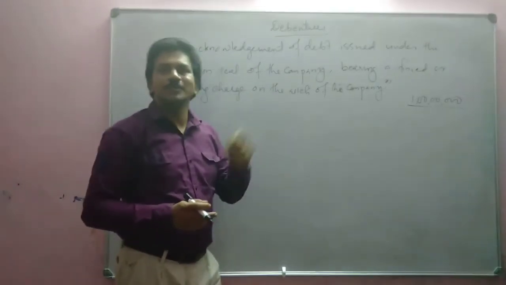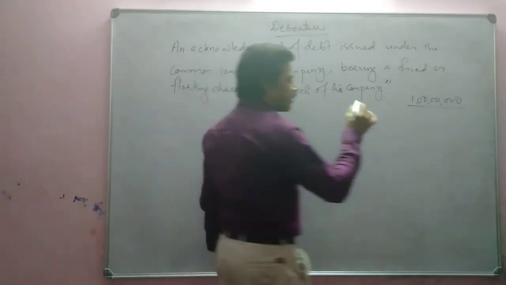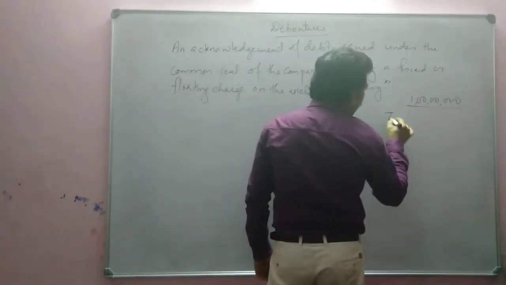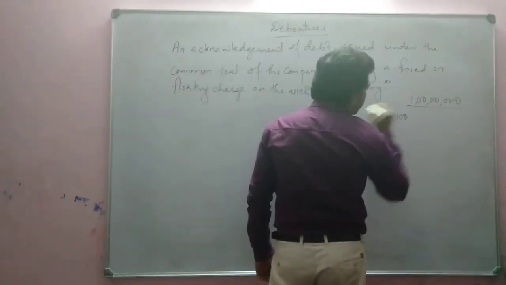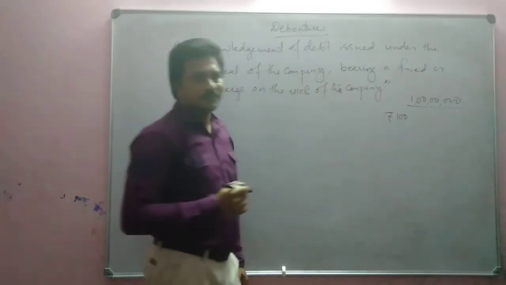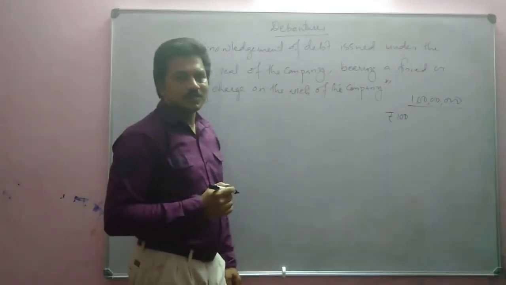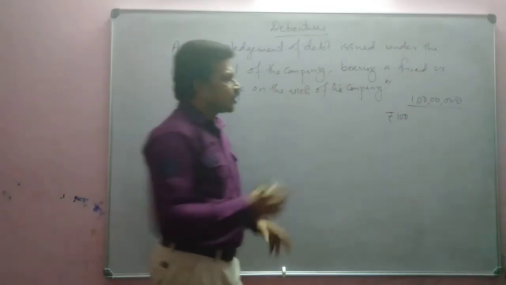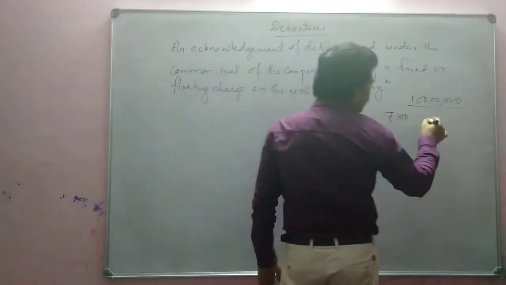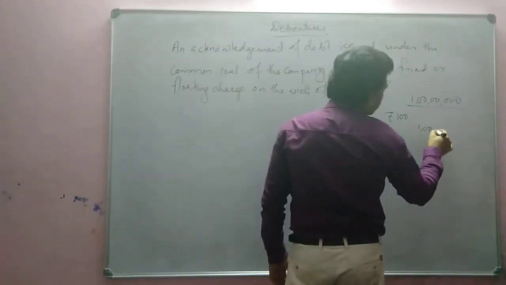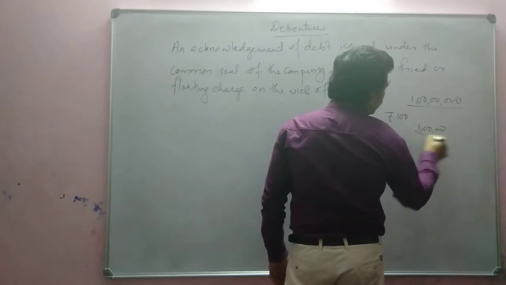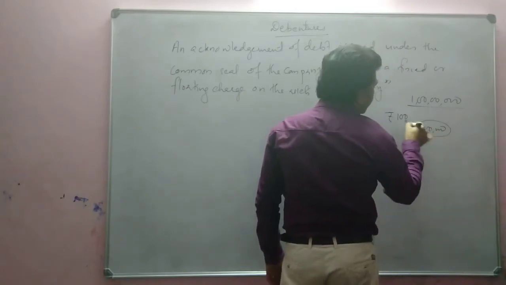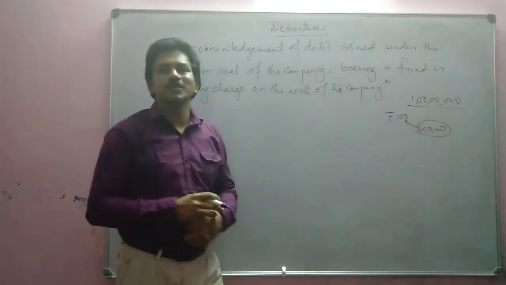That is called debenture. For one document they need to pay minimum 100 rupees. So 100 into 1 lakh is 1 crore. So 1 lakh debentures will be issued at the rate of rupees 100.